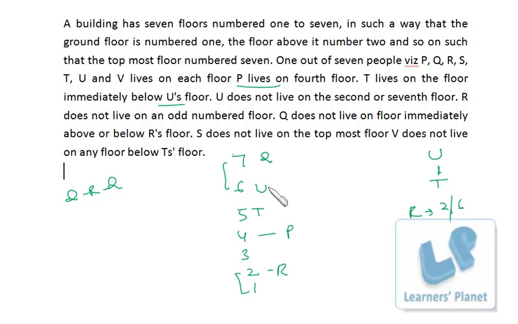Okay, this is the same thing you have to follow in your exams. So possible next thing, we can make the UT combination not over here, not over here, then we can make the UT combination over here. So now this is U, this is T. Okay. So R must be definitely at 6th floor. Now Q cannot be over here, so Q has to be here. Then we are left with S and V. S does not live on the top floor, that means V is here and S is here. See, we just made a single trial and then the second trial we are successful. Now this is a perfect arrangement.